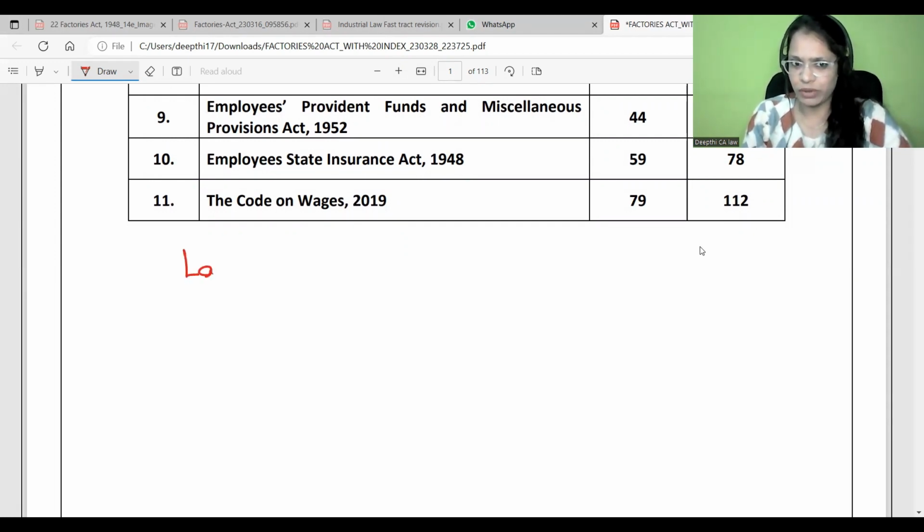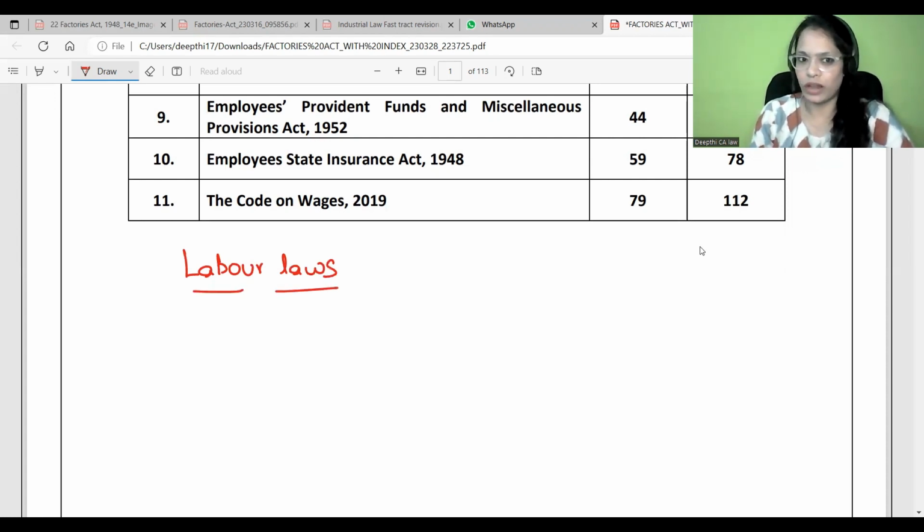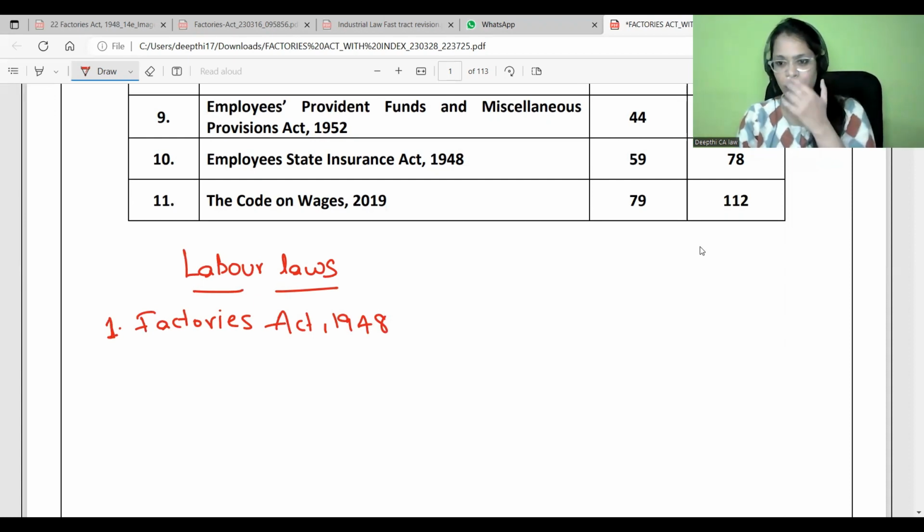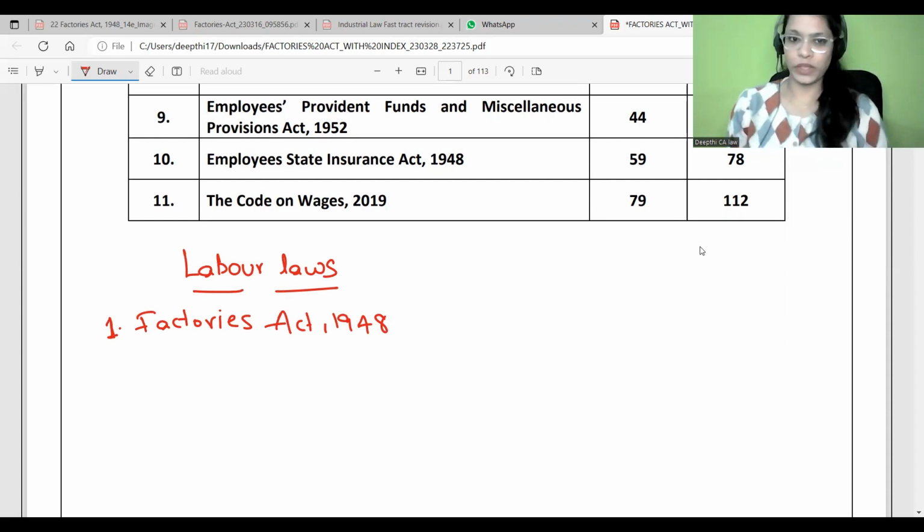Labor laws are implemented for the welfare of the labor or the workers. Out of that, the Factories Act is a major one, involved in labor laws for the protection of the workers.